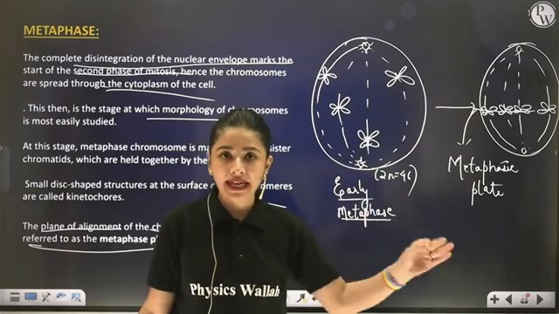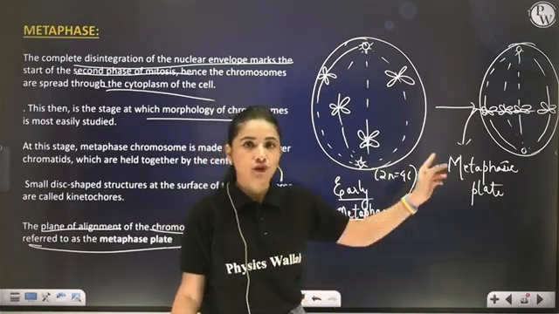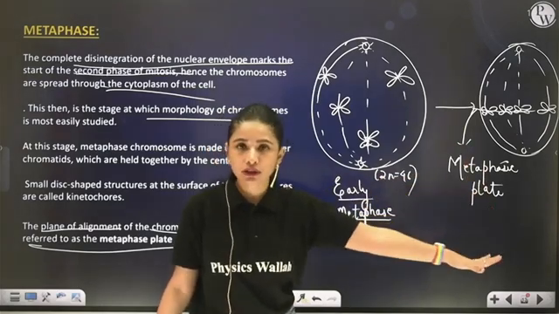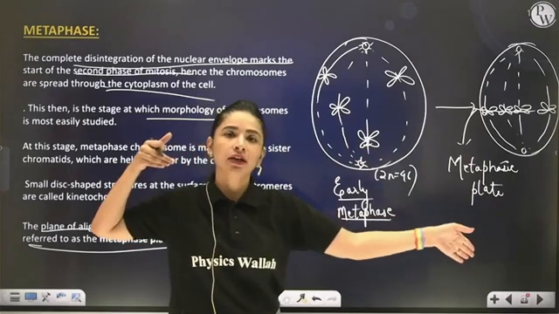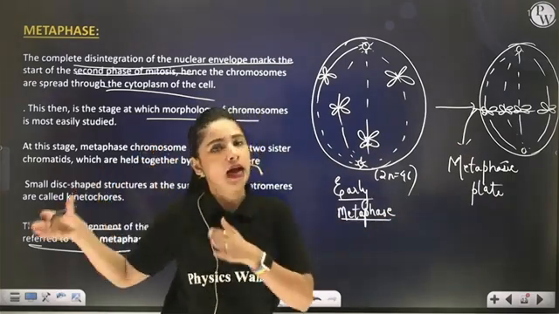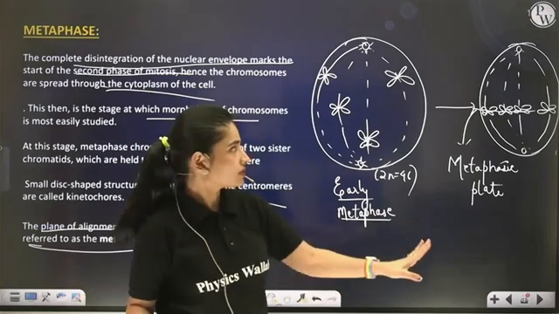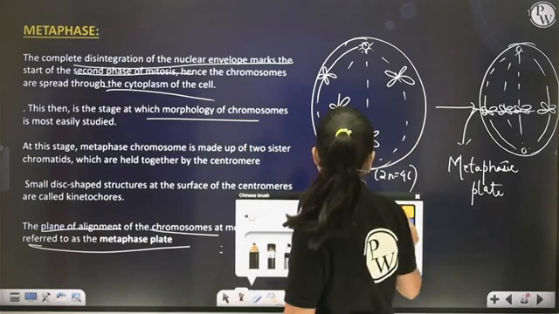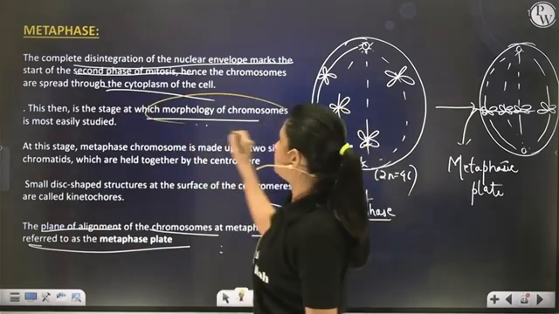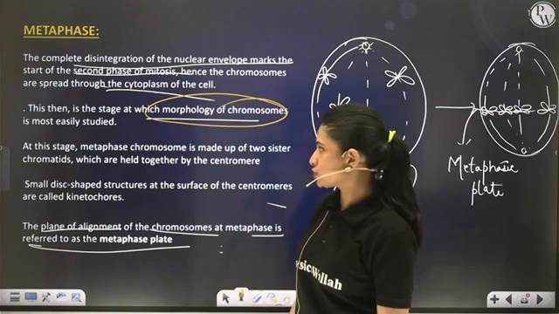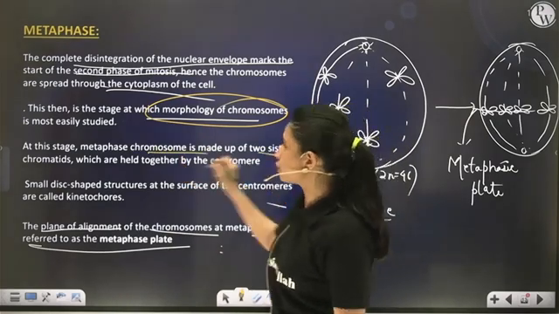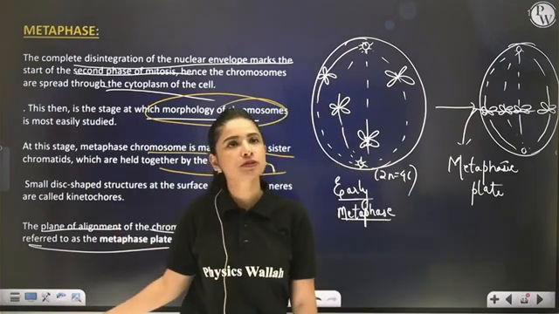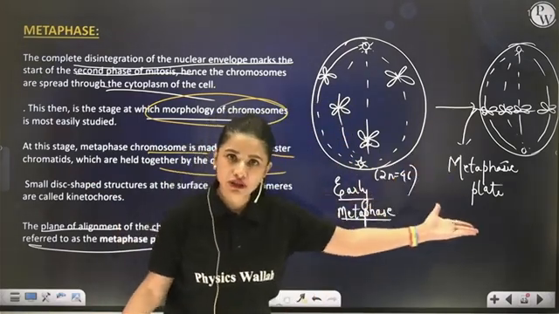So what is the main characteristic feature of metaphase? Formation of this equatorial plate, where all the chromosomes align in a row, one after the other. Clear? So this is how your metaphase stage is completed. You should remember that it is the best stage to study the morphology of chromosomes. Each chromosome is made up of two chromatids which are held together by a centromere. I hope all these points are clear and metaphase is also done.